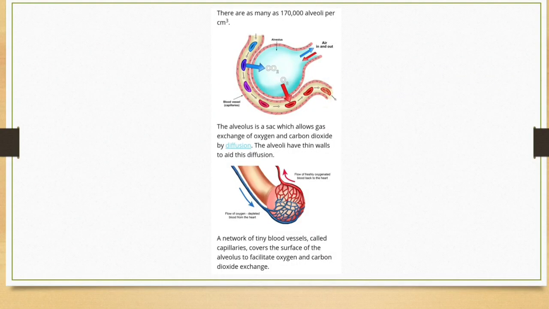On the basis of this phenomenon, gas goes from the area of higher partial pressure towards the area of lower partial pressure of that particular gas. So oxygen goes from the alveoli into the blood capillaries, and carbon dioxide goes from the blood capillaries into the alveoli. I think it is well enough for this class, and in further classes we will study more. Thank you.